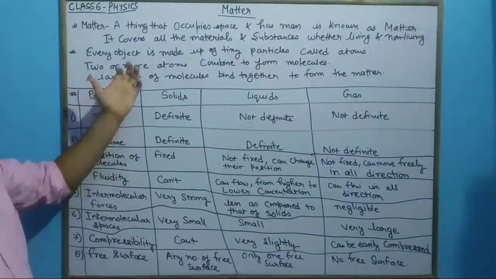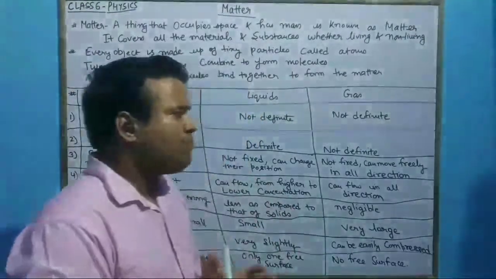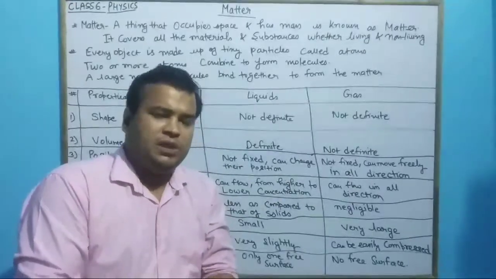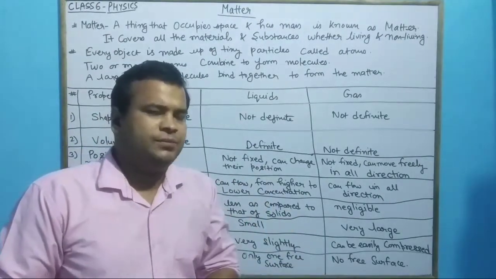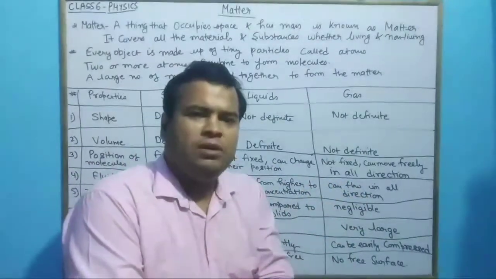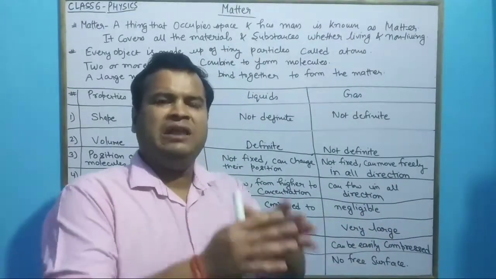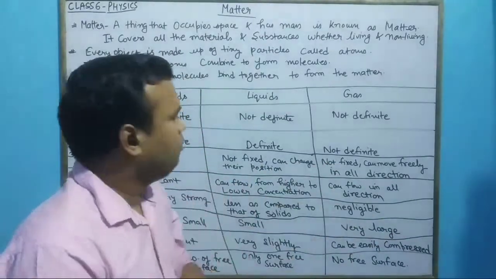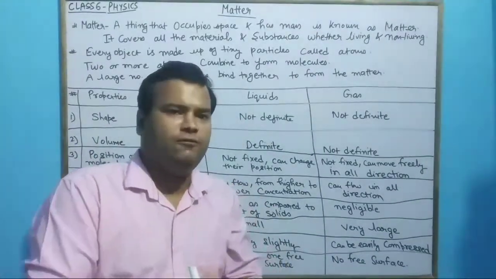Every object is made up of tiny particles, called atoms. There is some structural and fundamental unit of anything. Like every living being is made up of cells. Cells bind together to form tissue, tissue together forms organ, organs together form organ system, and the organ system forms a complex human being or a living being. So everything has some structural, fundamental basic unit of life.